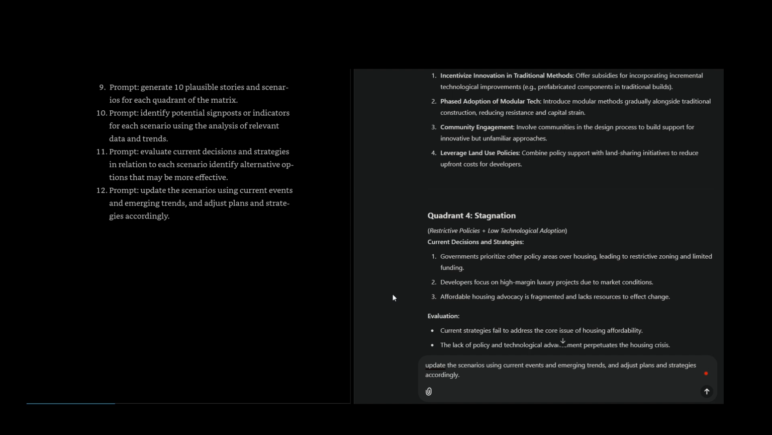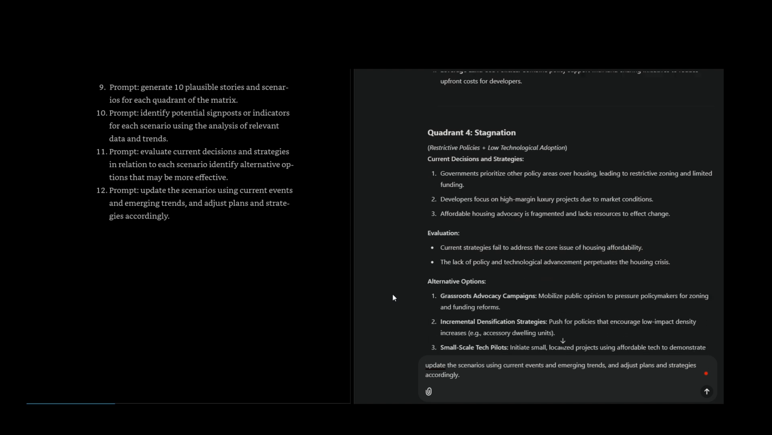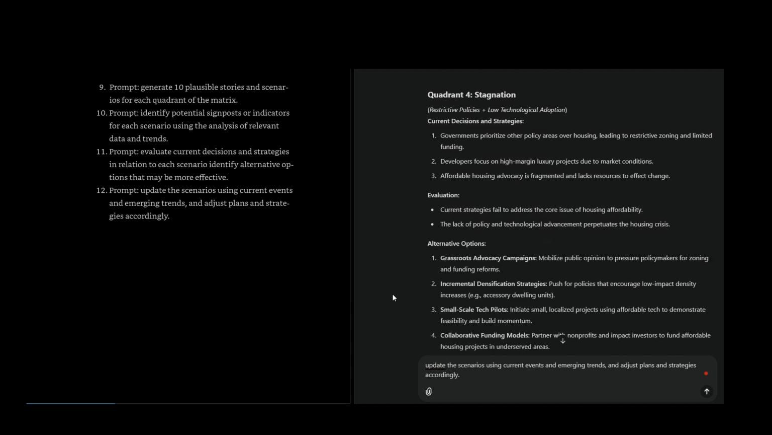Quadrant 4, stagnation: restrictive policies, low technological adoption. Current decisions and strategies: governments prioritize other policy areas over housing, leading to restrictive zoning and limited funding. Developers focus on high-margin luxury projects due to market conditions. Affordable housing advocacy is fragmented and lacks resources to effect change.